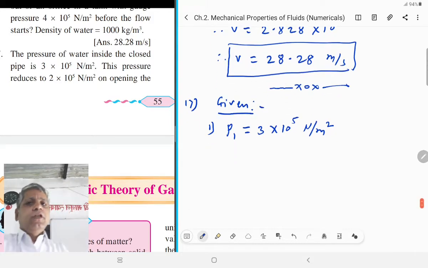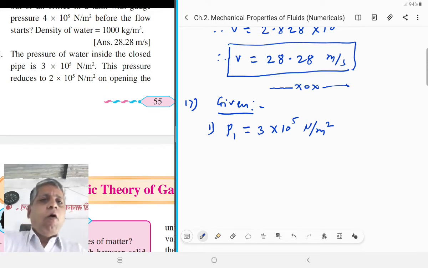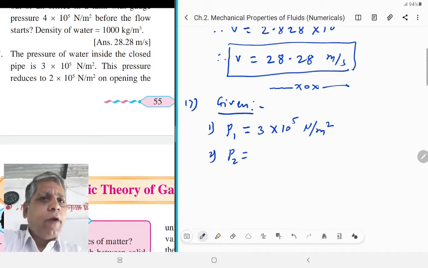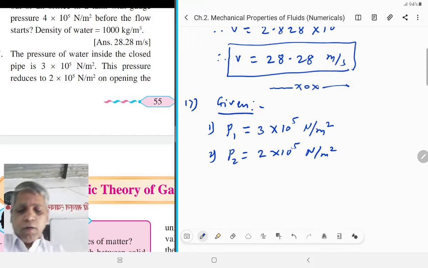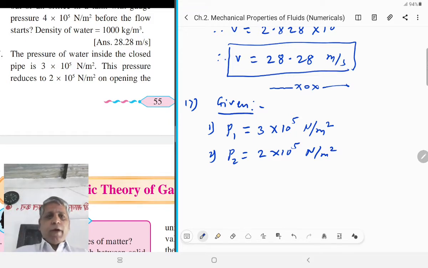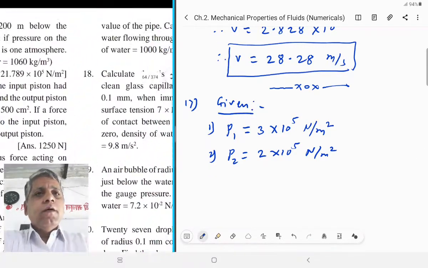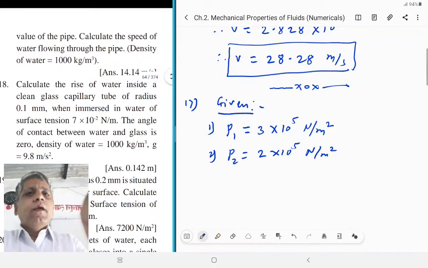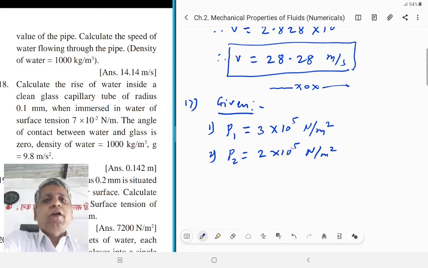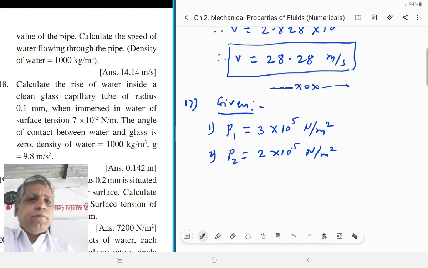Second point, this pressure reduces to 2 into 10 raised to 5 Newton per meter square on opening the pipe. Calculate the speed of water flowing through the pipe.